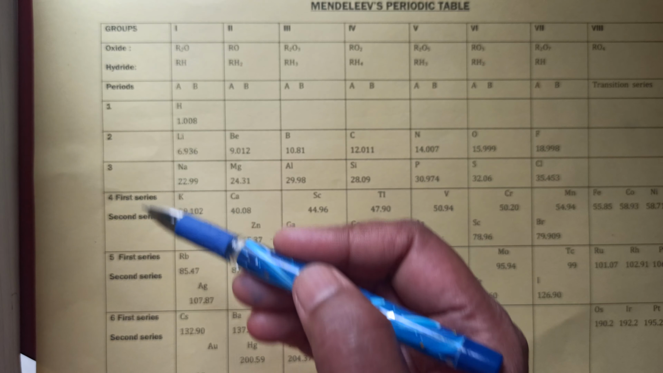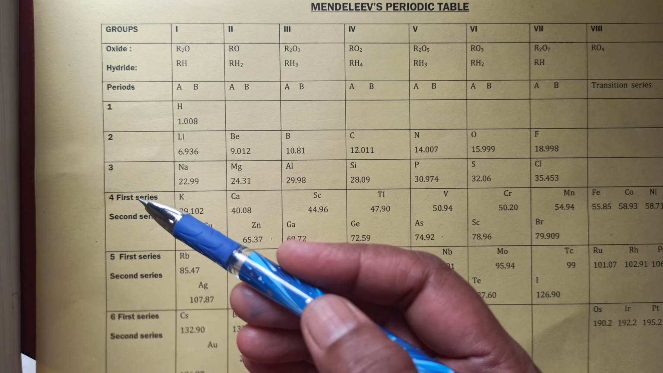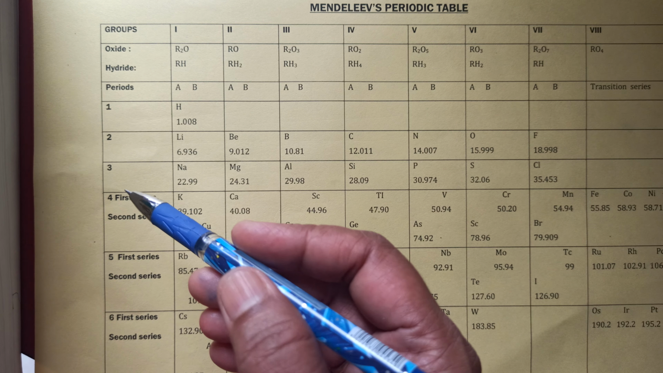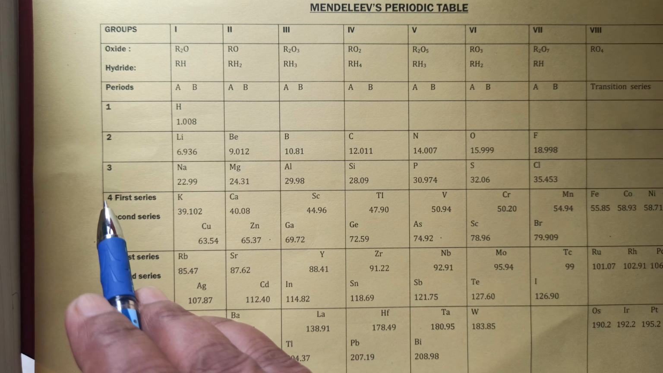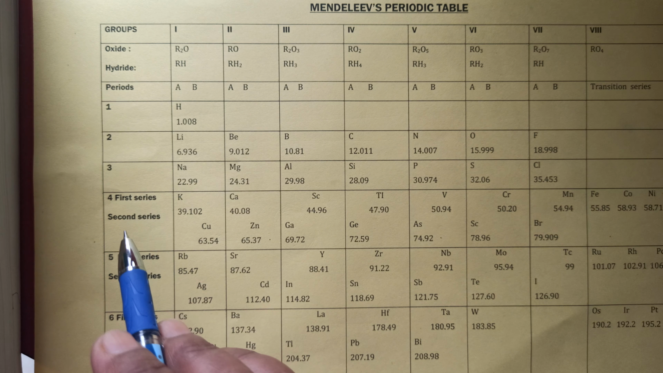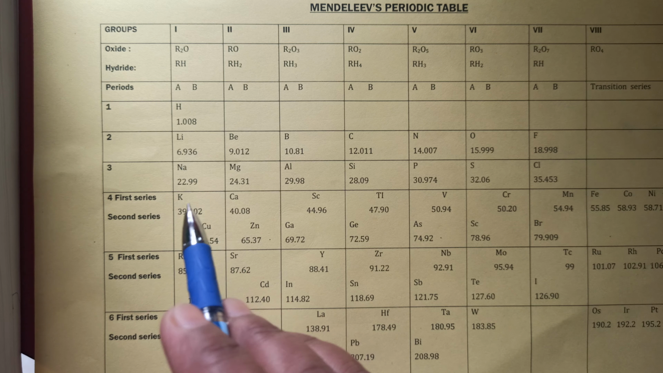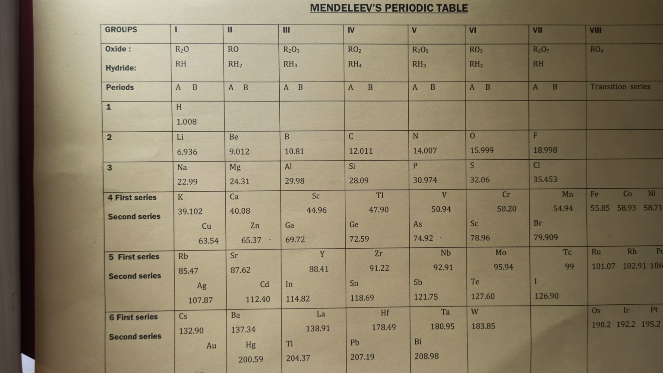There are 6 periods in this table, 1st, 2nd, 3rd, and these are known as periods. 1st, 2nd, 3rd periods are normal. 4th, 5th and 6th periods have been further divided into series. That is, the 4th period has a first series and a second series. The element of the first series is potassium and of the second series is copper in the first group. So this is how the arrangement of the elements was done by Mendeleev.